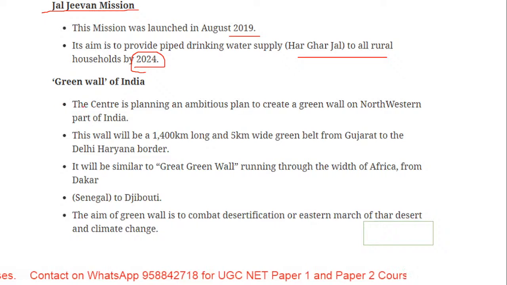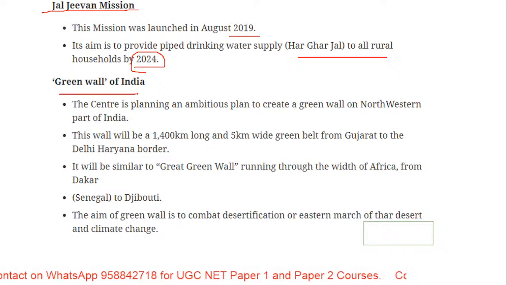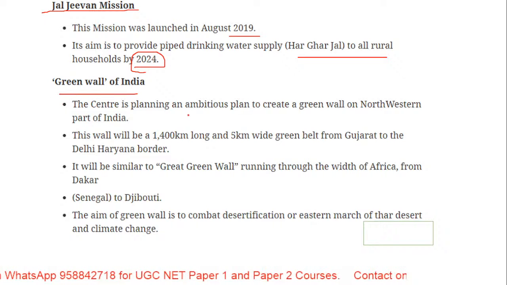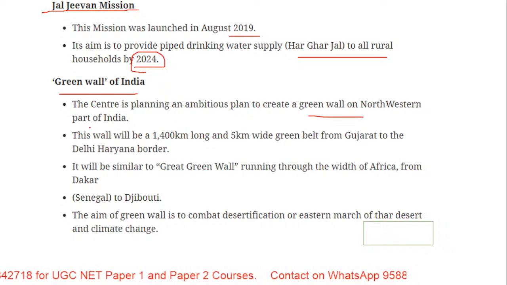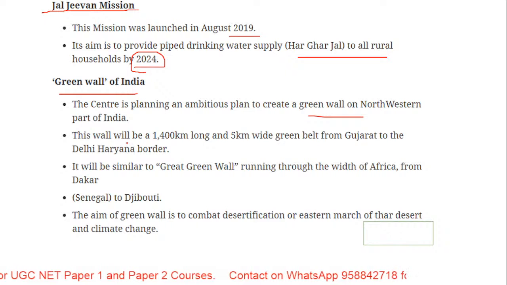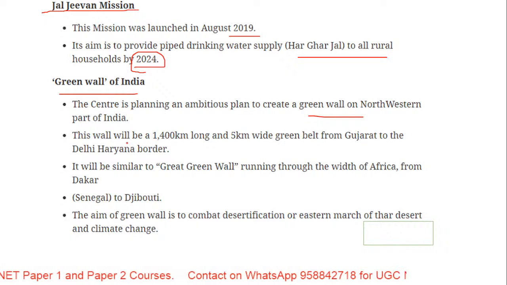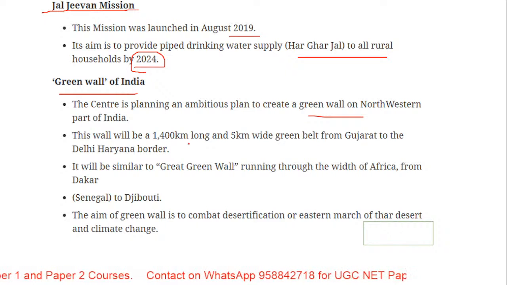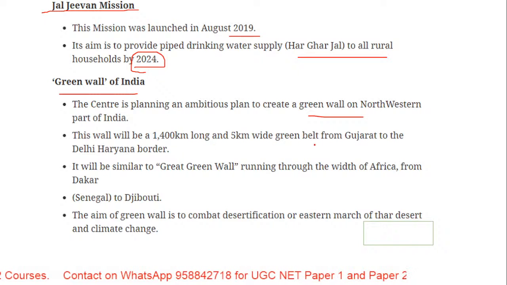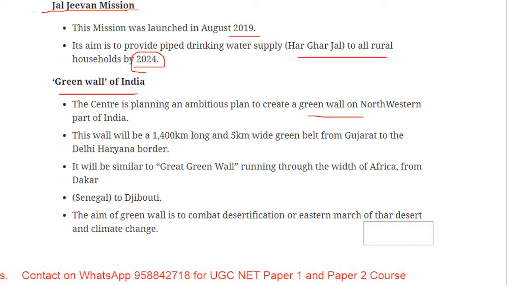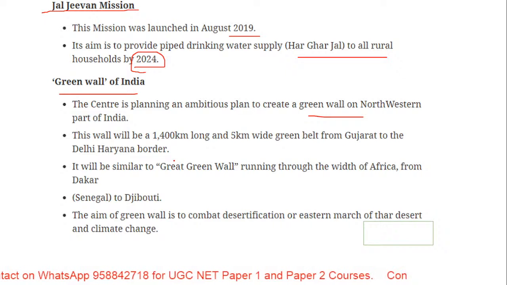Now, the center is planning a Green Wall of India, an ambitious plan to create a green wall in the northwestern part of India. This wall will be 1,400 kilometers long and 5 meters wide, a green belt stretching from Gujarat to the Delhi-Haryana border.